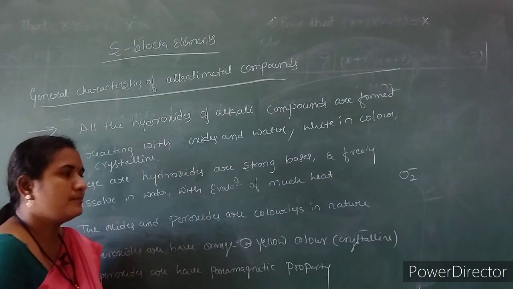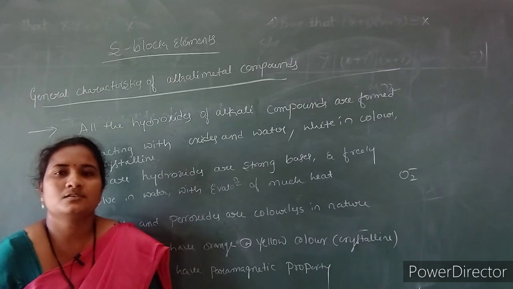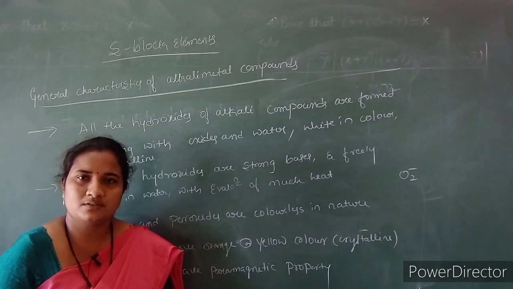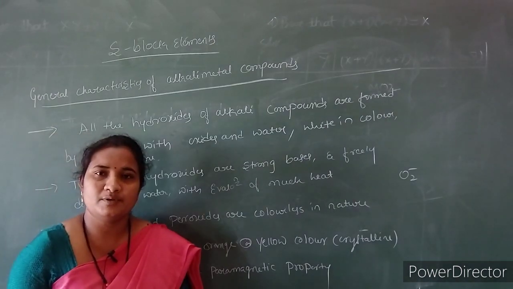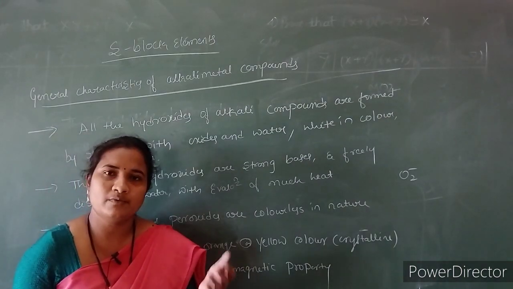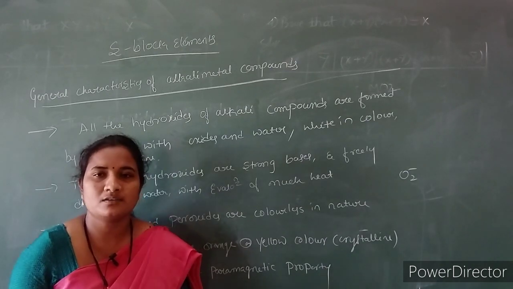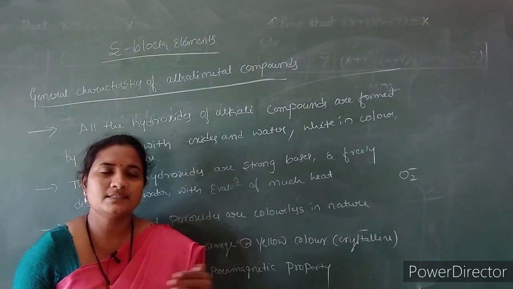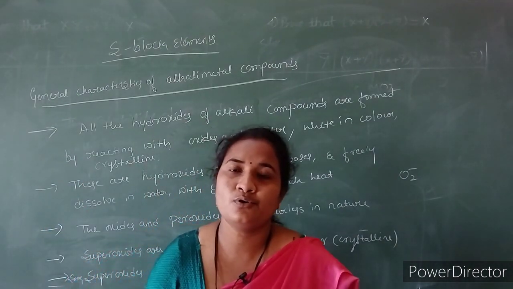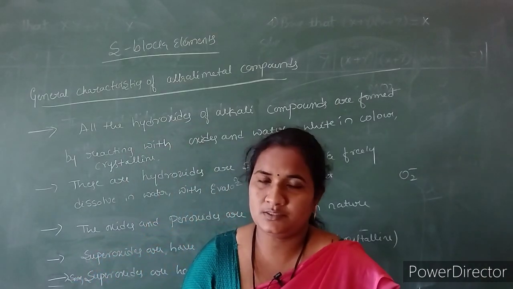So these are the general characteristics of oxides. Oxides and hydroxides are formed when alkali metals are exposed to air, or when they undergo combustion in air. They form their corresponding oxides, peroxides as well as superoxides, and these undergo hydrolysis in water and liberate their corresponding